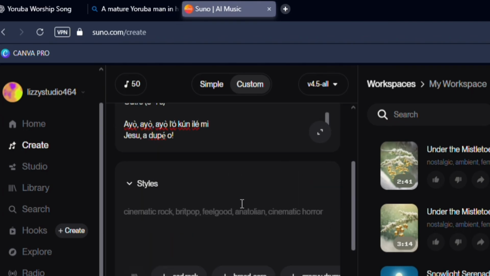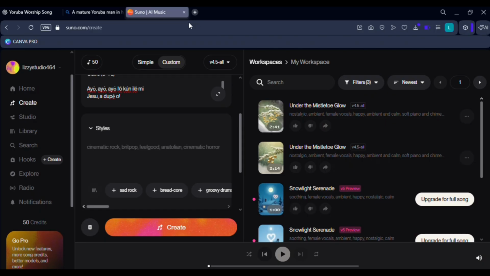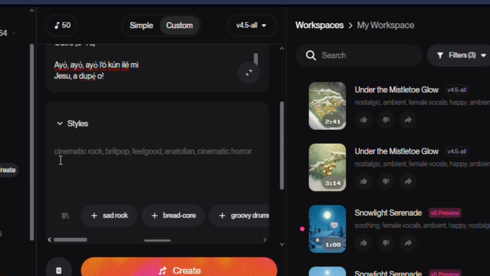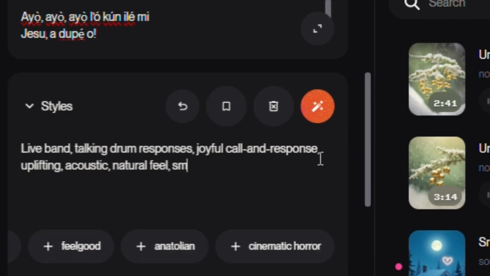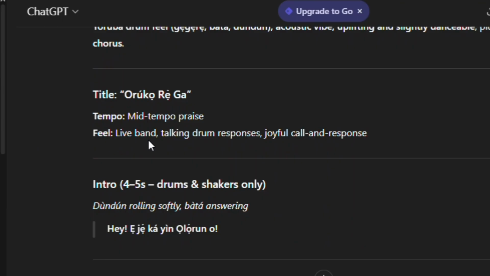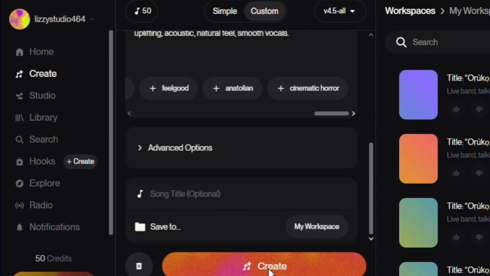Then, you need to scroll down to the styles part, and this part matters a lot because this is where you describe how the song should feel. For me, I want the song to be uplifting, acoustic, natural, and it should have smooth vocals. I got these style ideas directly from ChatGPT. Then I'm going to click on Create.